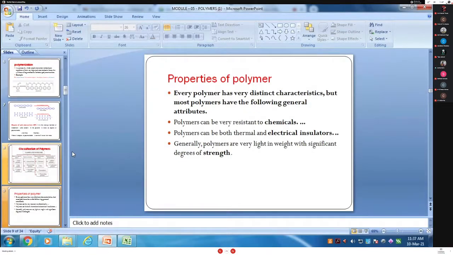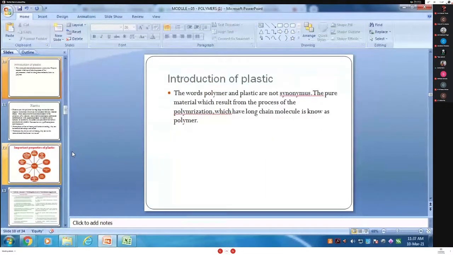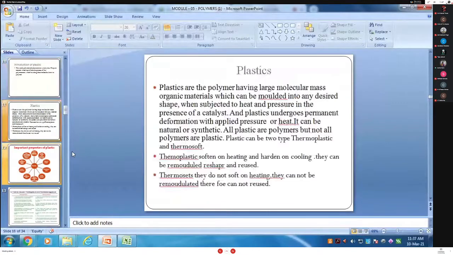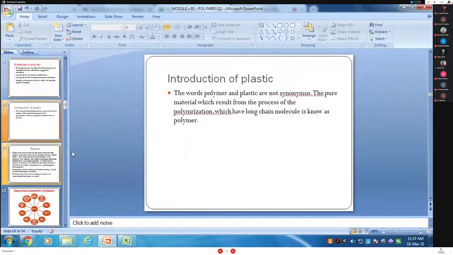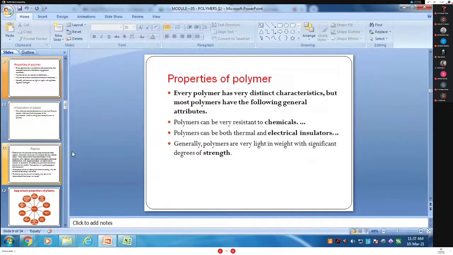The polymer can be both a thermal and electrical insulator. Generally, polymers are very lightweight with a significant degree of strength. So resistant to chemicals, electrical insulator, and significant strength.